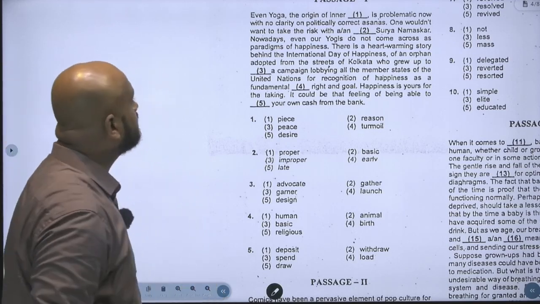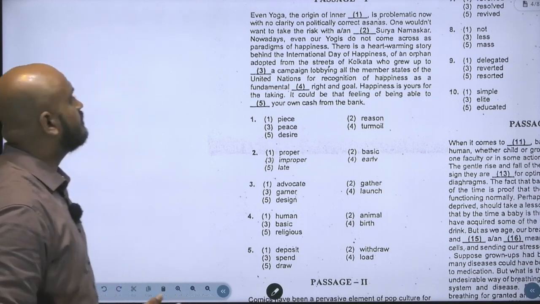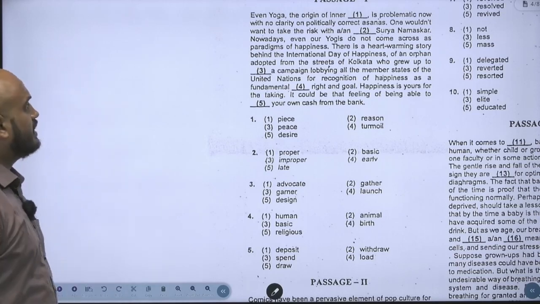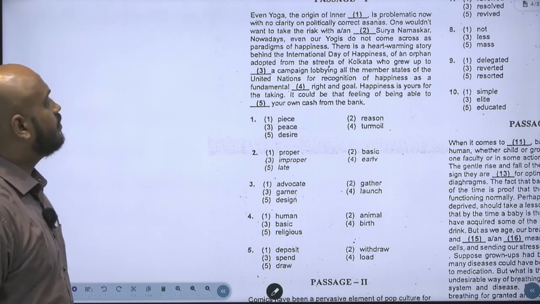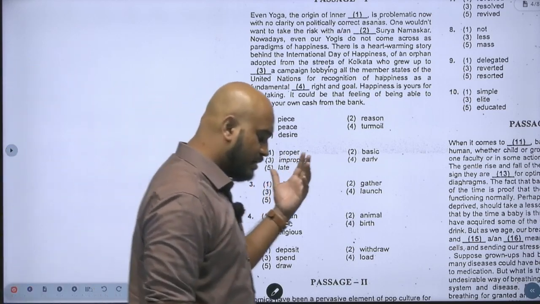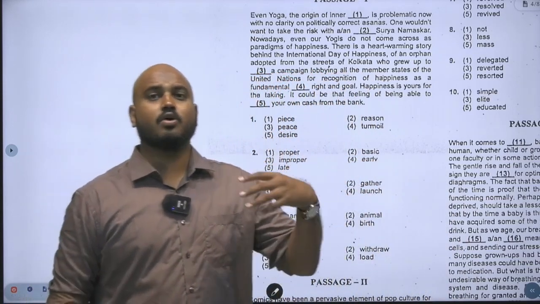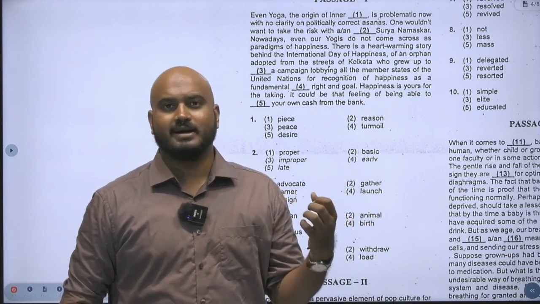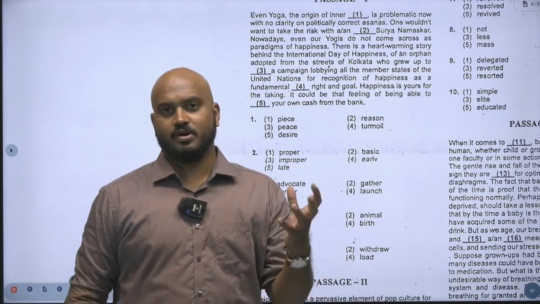So when I look at the passage: even yoga, the origin of inner dash is problematic now, with no clarity on politically correct asanas. One wouldn't want to take the risk with A or dash Surya Namaskar. Nowadays, even our yogis do not come across as paradigms of happiness. There is a heartwarming story behind the International Day of Happiness, often adopted from the streets of Kolkata. So the context of the passage is something related to yoga and a controversy around it. It has both positive and negative tones. So now I know what it is talking about.